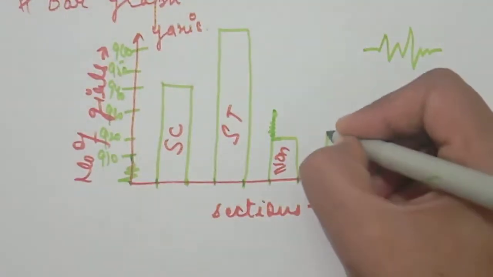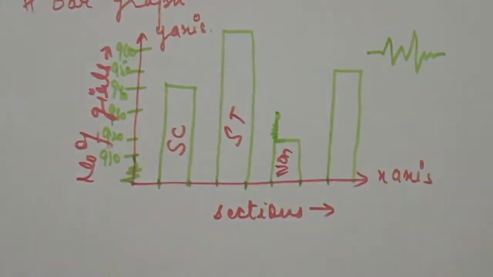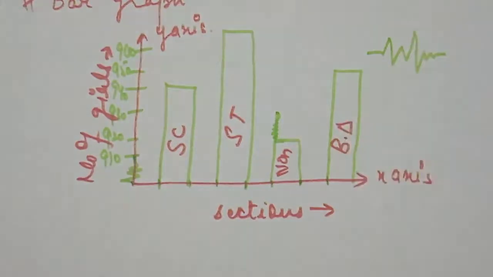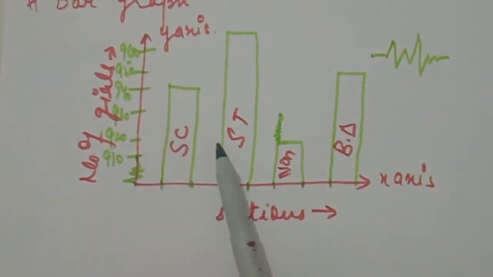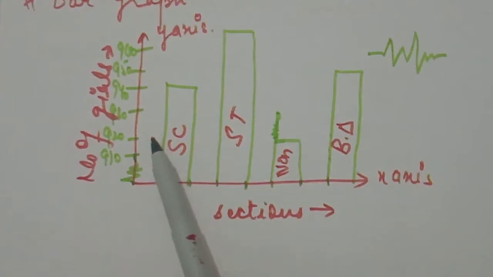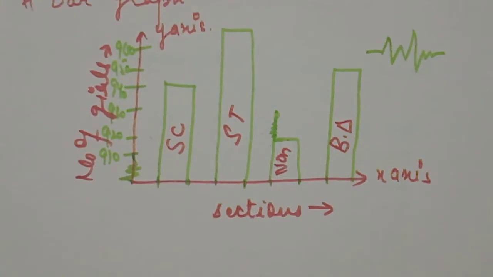Backward district is 950. Correct. So by this method we will draw our bar graphs. The condition is that we have to leave one box blank, and then a bar, blank, bar. We will use this method with the bar graph.